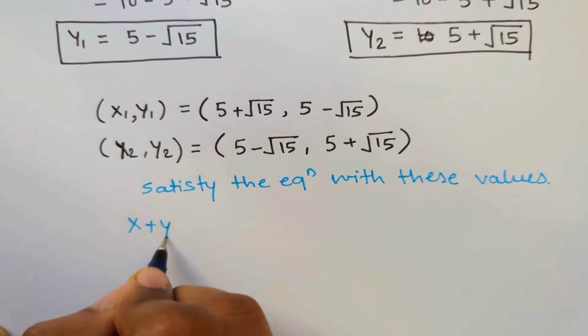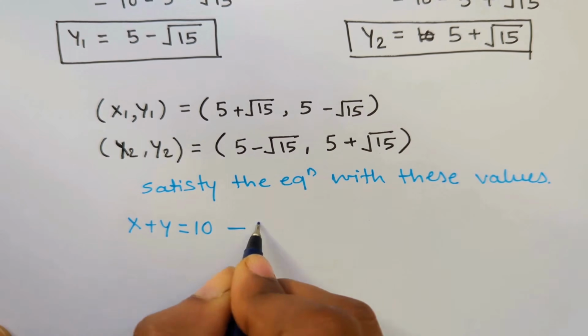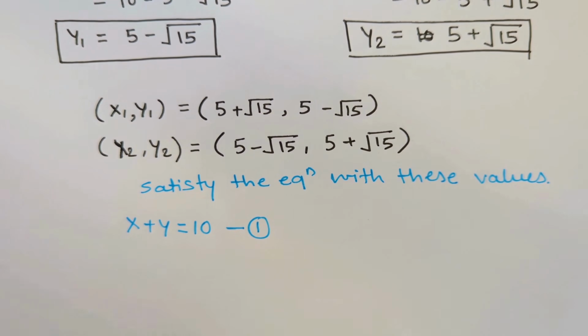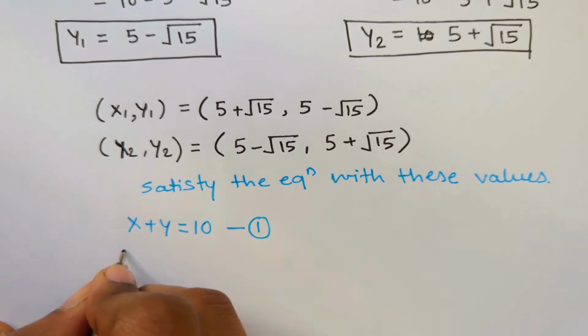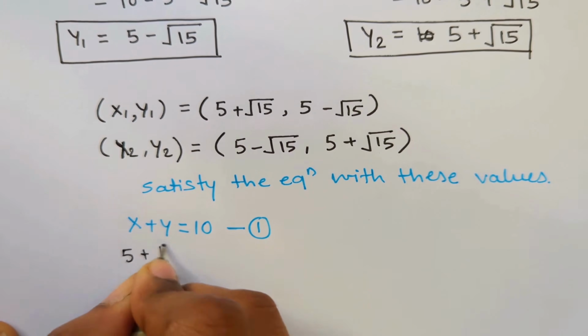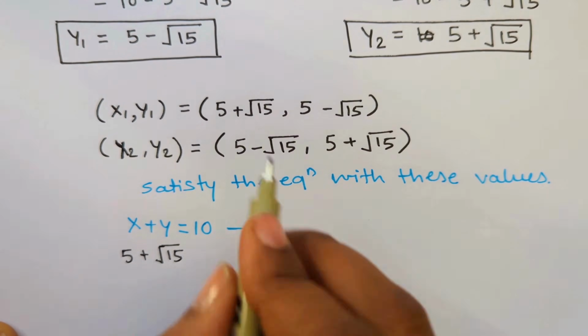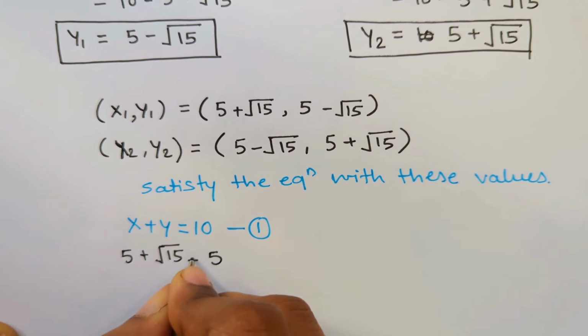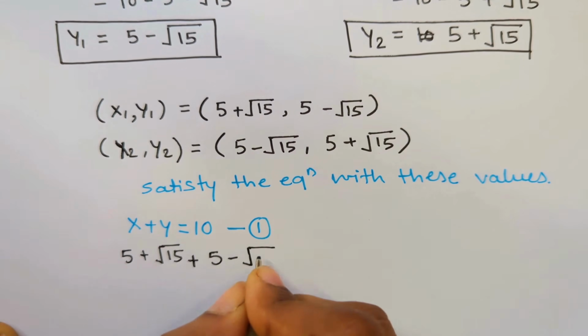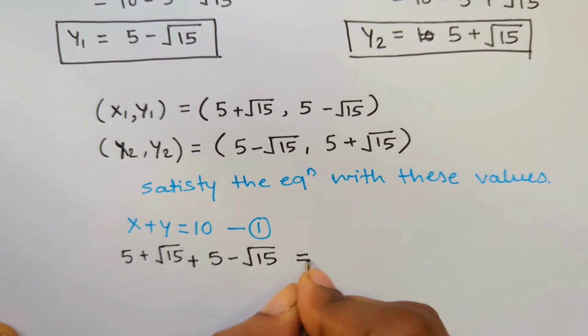We know the equation x plus y is equal to 10. That was our equation 1. Let's start with equation 1 first. x is 5 plus square root of 15, plus the value of y, which is 5 minus square root of 15, is equal to 10.